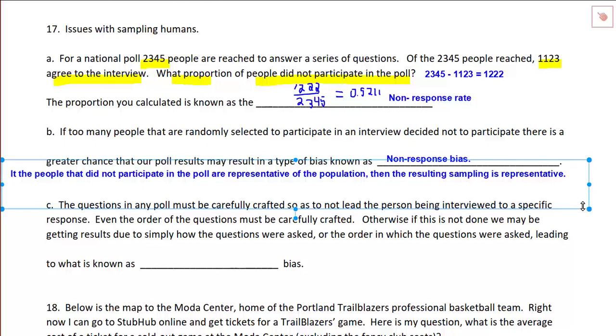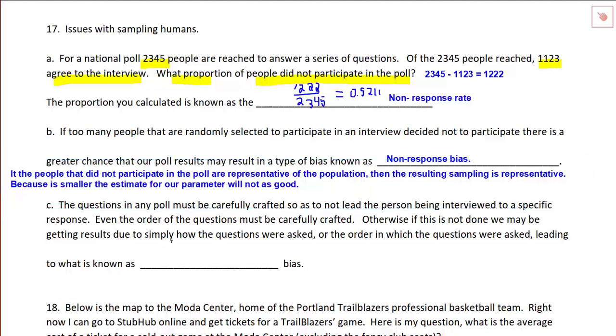What would happen, though, is because the sample size is smaller, the estimate for our parameter will not be as good. But that doesn't mean it's biased. It just means that it's not as good of an estimate. Okay, that's all that means.